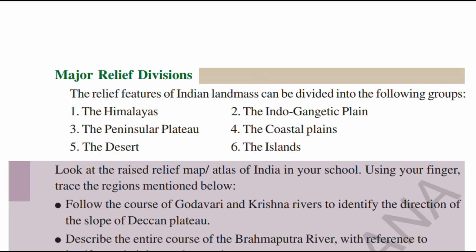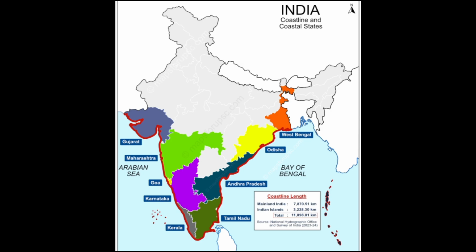So we will be starting with the coastal plains today. So let us see what a coastal plain is and what areas it covers. Students, as you can see here, this red line is passing by the edge of India. This is our coastal line. If you observe, the coastal line starts at Gujarat and ends at West Bengal. It covers the states of Gujarat, Maharashtra, Karnataka, Goa, Kerala, Tamil Nadu, Andhra Pradesh, Odisha, and West Bengal.